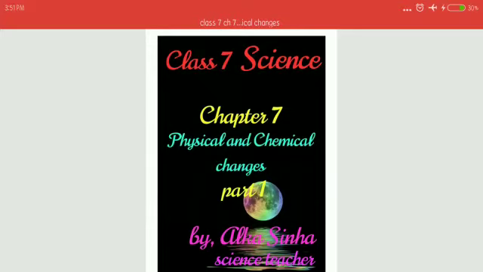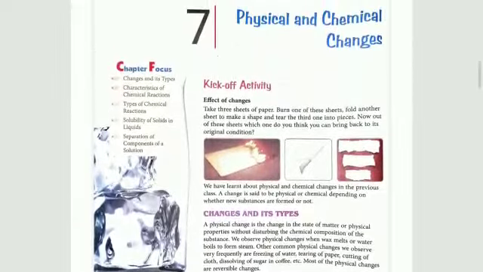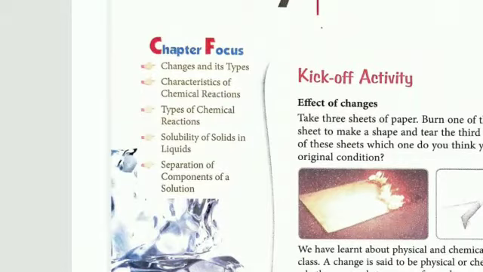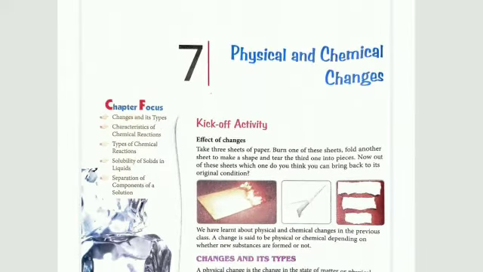This is the first part. And what is the chapter focus? Chapter focuses on changes, means physical and chemical changes and its types. Characteristics of chemical changes, types of chemical changes, solubility of solids in liquid, and separation of components of a solution. Means mostly in this chapter we have to learn about chemical change. Physical change very shortly.